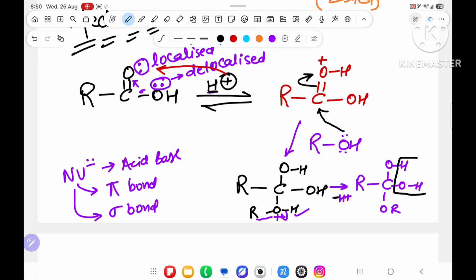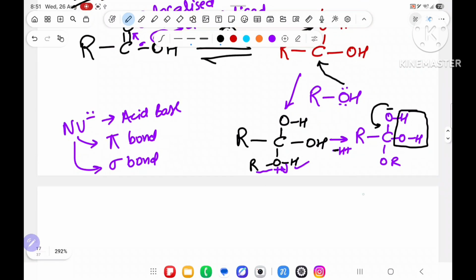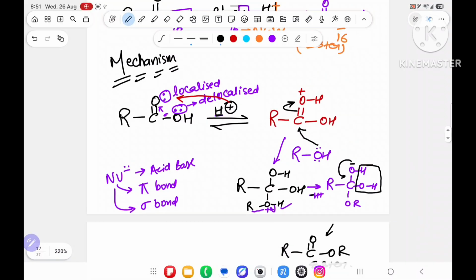Now from here H and OH2, that is H2O, will go. This negative will return back. What you will get? The product R C double bond O, over here OR, and this is the formation of ester. This is the original mechanism.